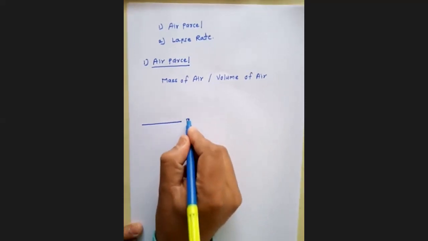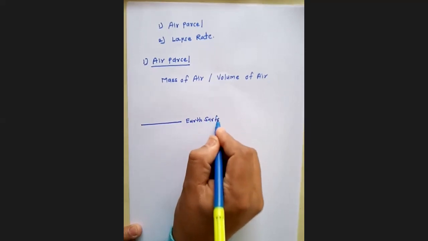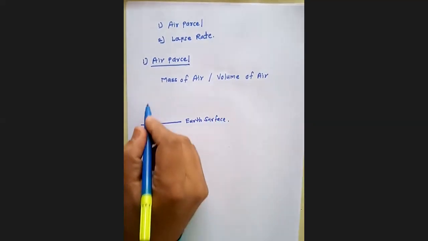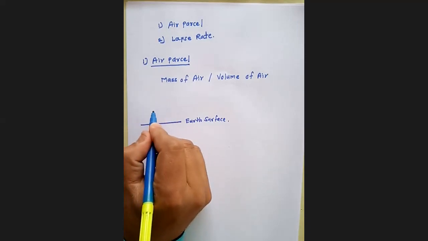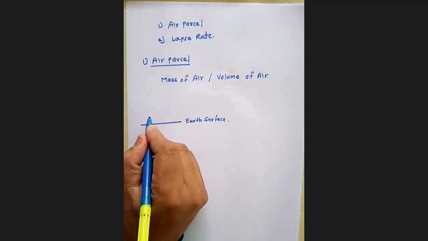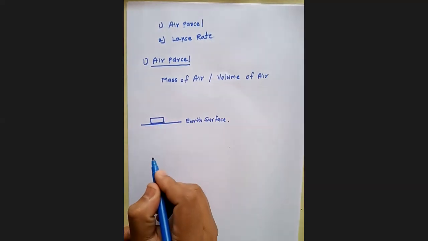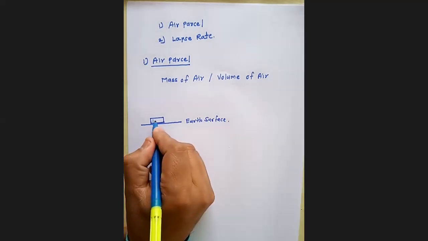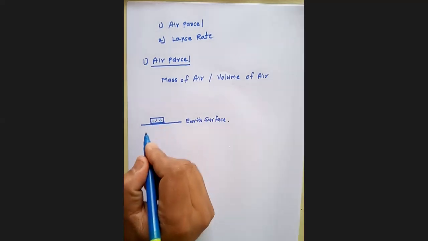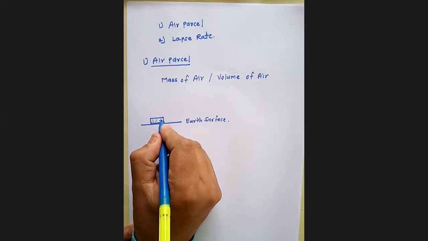Here we are considering Earth surface and this is the surrounding environment. When we are considering this small portion at Earth surface, it contains a definite volume of air or volume of gases, which is known as an air parcel.